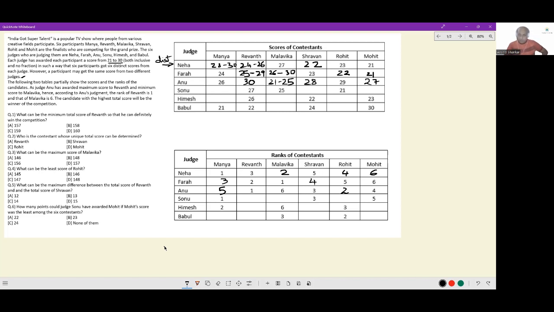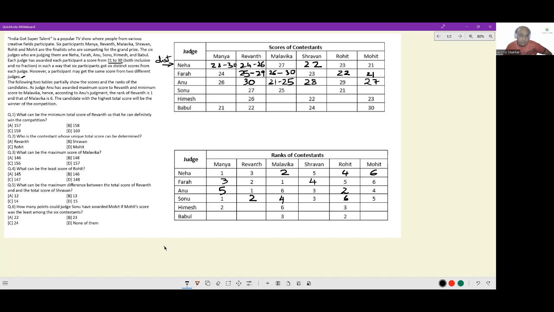Absolutely wonderful. Let us now look at Sonu's score distribution. We have 27, 25, 21. The missing ranks are 2, 4, and 6. So this will be 2, this will be 4, and this will be 6. Now see, 27 is rank 2, and rank 4 is 25.